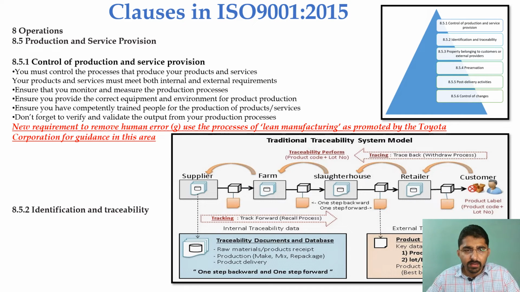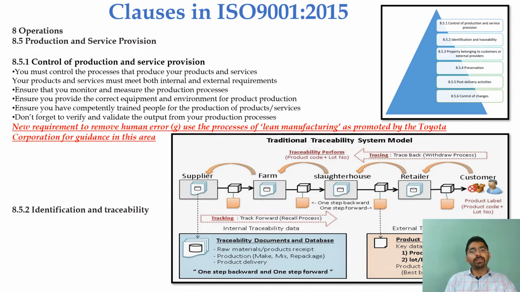For example, new requirements to remove human error are being continuously seen across different organizations. We are removing human error by bringing in an automation system, an online vision system camera, by implementing the process of lean manufacturing, which was promoted by Toyota. This is one of the classic examples of how they are controlling their process by bringing automation into the process instead of a manual-based approach.